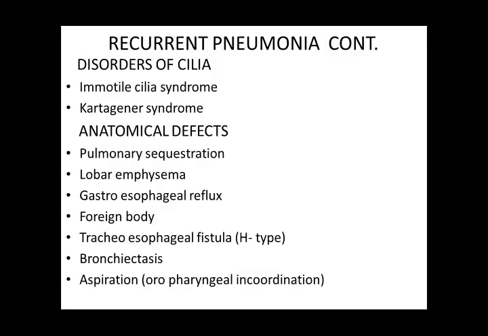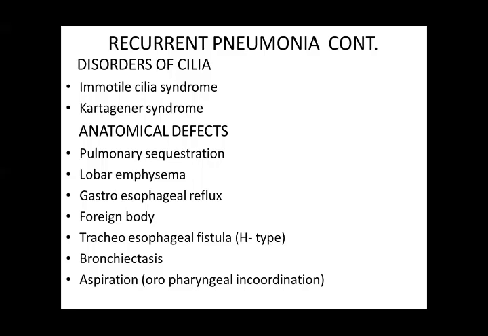Now, there are some disorders of cilia, like immotile cilia syndrome, where the cilia don't have their ciliary activity, so they do not clear the respiratory passages. So there are recurrent attacks of infections and pneumonia. In Kartagener syndrome, it is described that the child has dextrocardia and is having sinopulmonary infections, and these are also repeated infections.